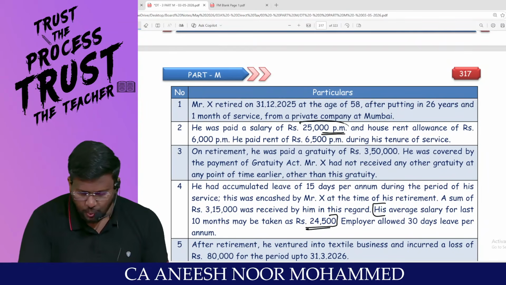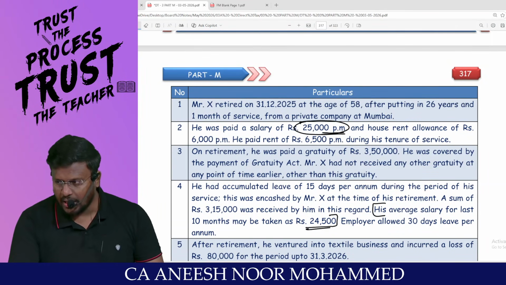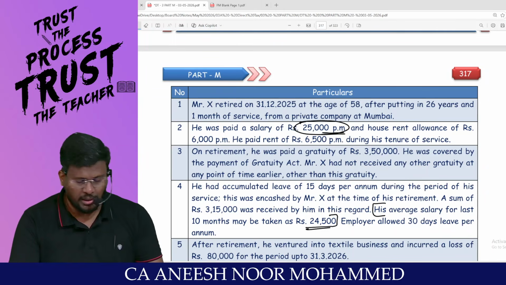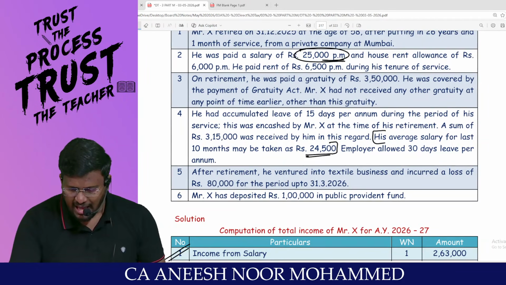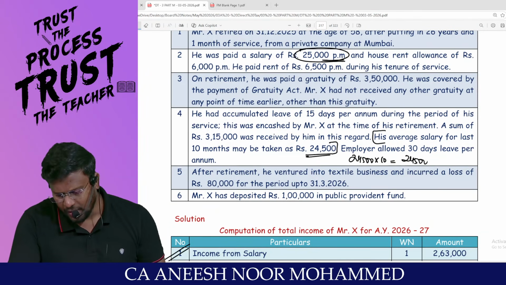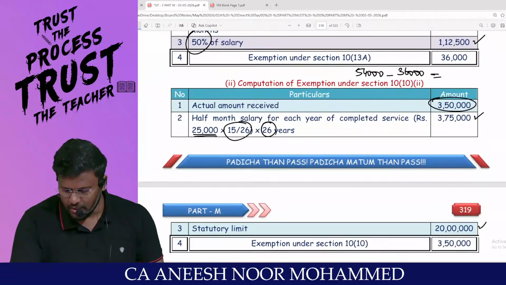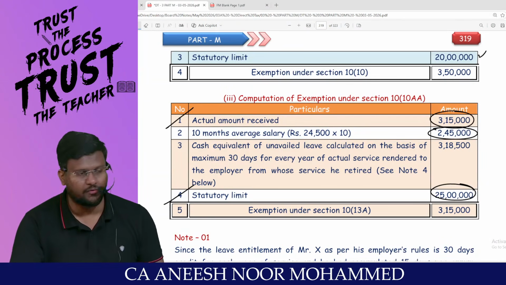If you put 25,000 into 10 and take 2,50,000, you have not read the question properly. It should not be like that. So the average last 10 months salary is 24,500. So 24,500 into 10, 2,45,000 is the last 10 months salary. That's what you are supposed to count, man, 2,45,000.